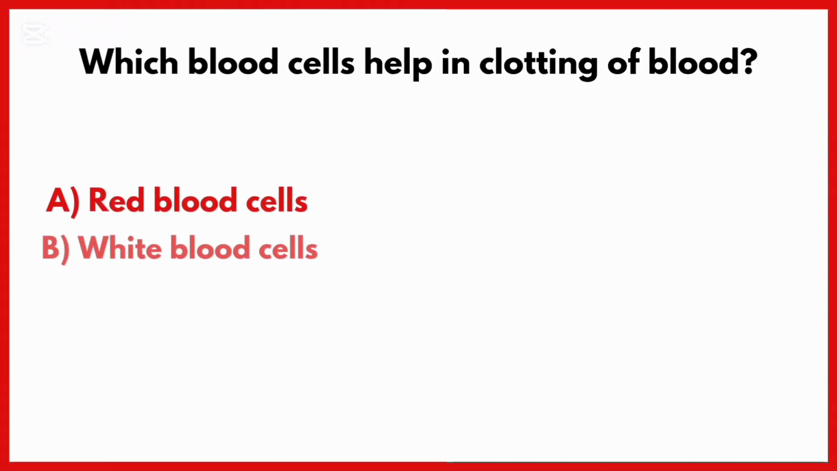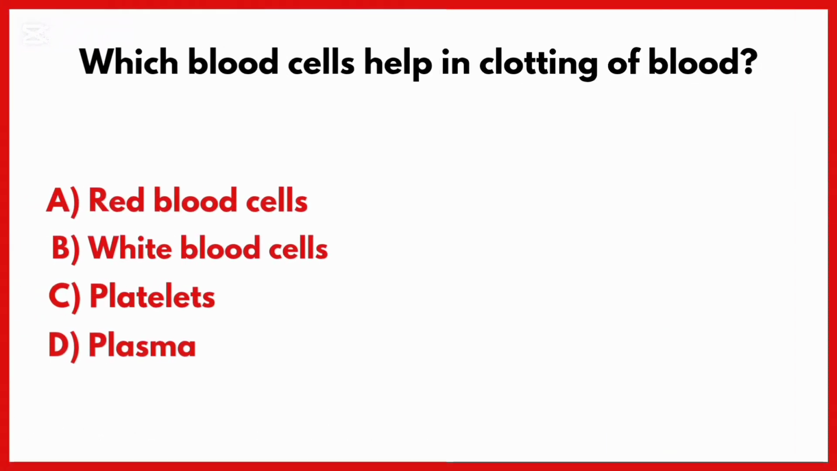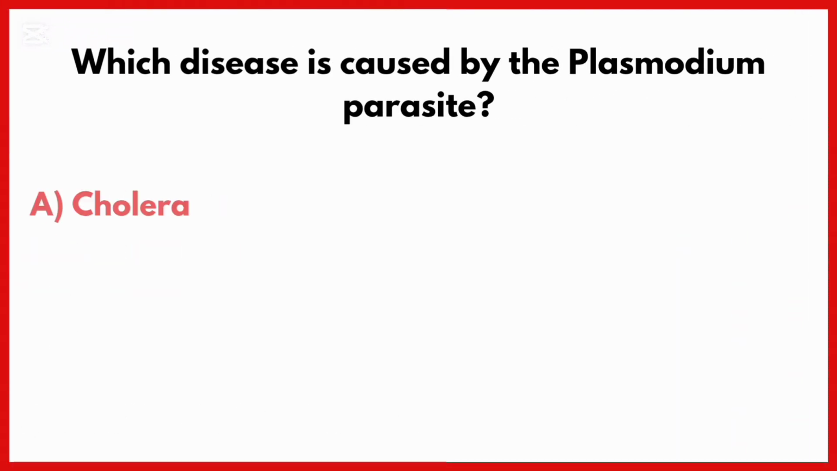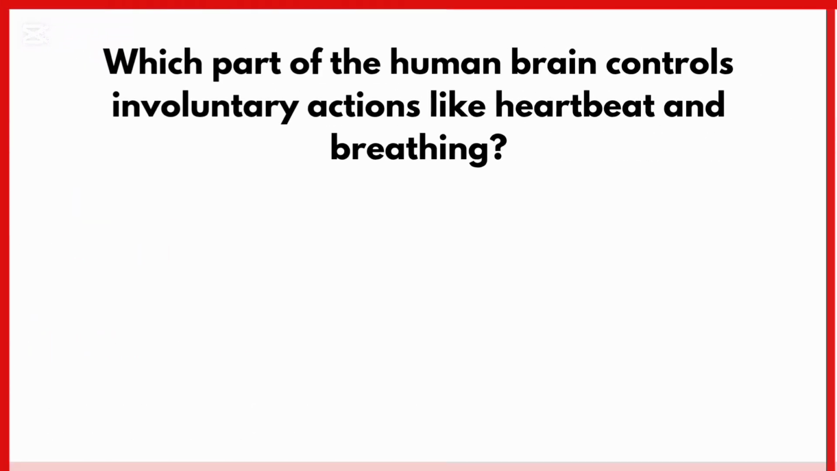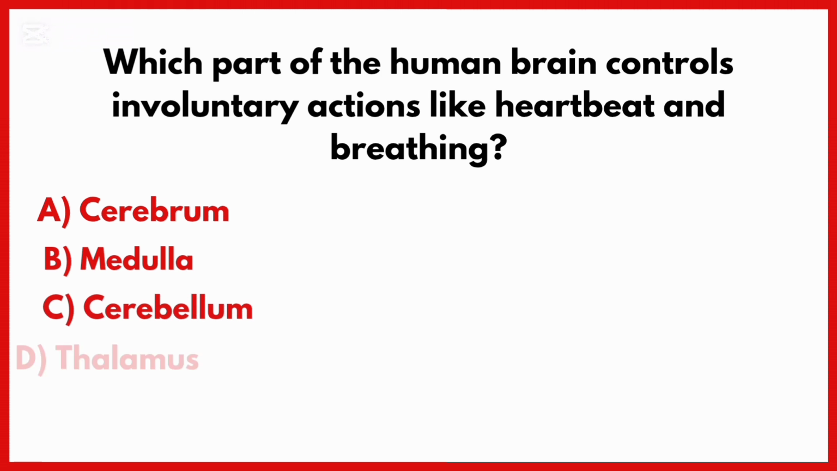Which blood cells help in clotting of blood? Correct answer is option C. Platelets help in clotting of blood. Which disease is caused by the Plasmodium parasite? Correct answer is option B. Malaria is caused by Plasmodium parasite. Which part of the human brain controls involuntary actions like heartbeat and breathing? Correct answer is option B.